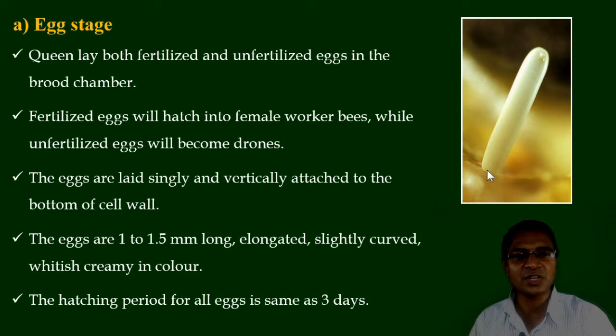At the center position she lays the egg, and with the help of her sting the queen detects and maintains the position of the eggs. The eggs are about 1 to 1.5 millimeter long, elongated, slightly curved, and whitish creamy in color. The hatching period for all the eggs, fertilized or unfertilized, is the same, 3 days.